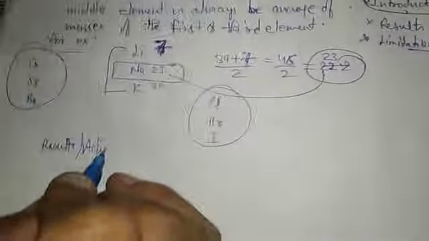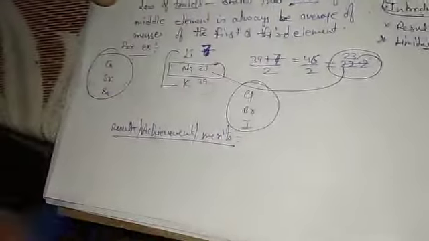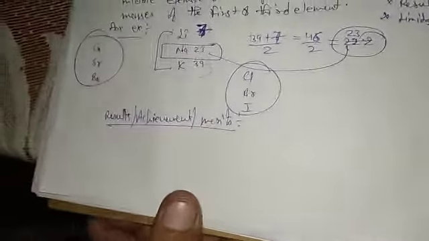Okay, so now what are the results? Meaning, the achievements. He can ask about the achievements in the form of merits. Any words can come in this one.